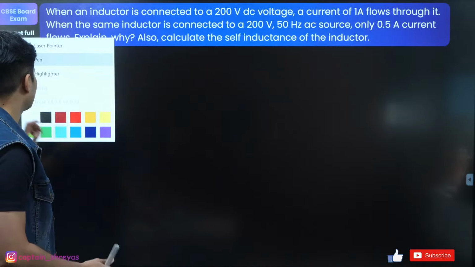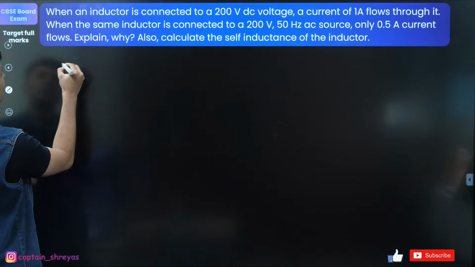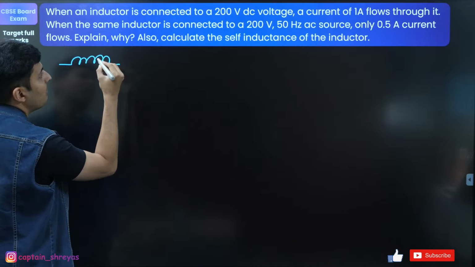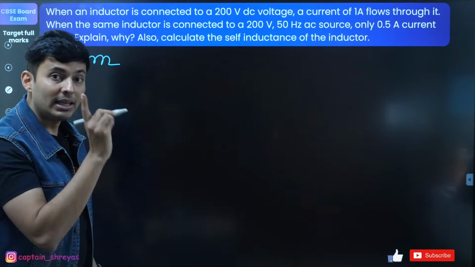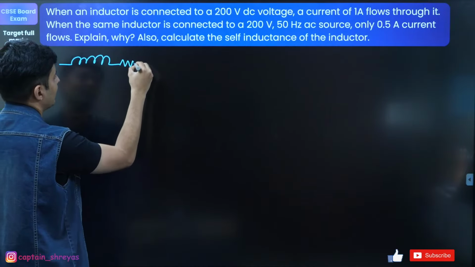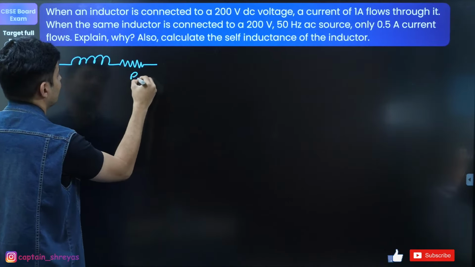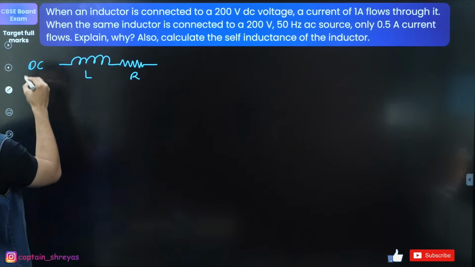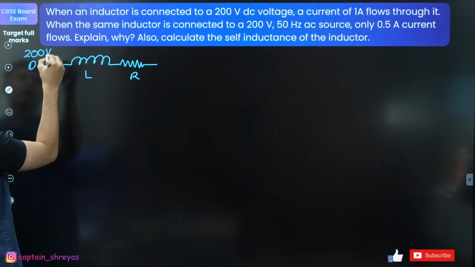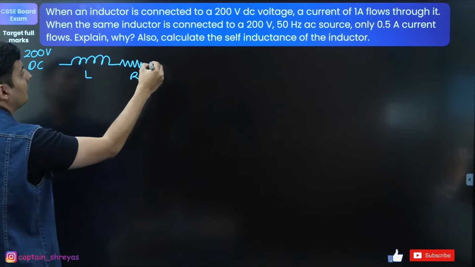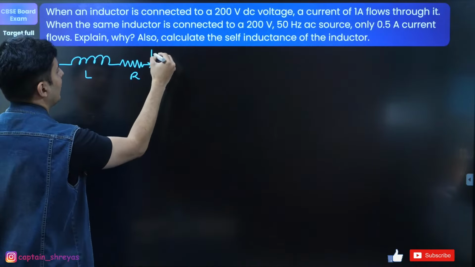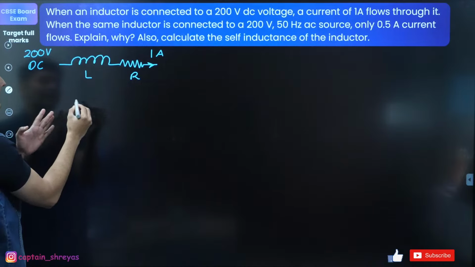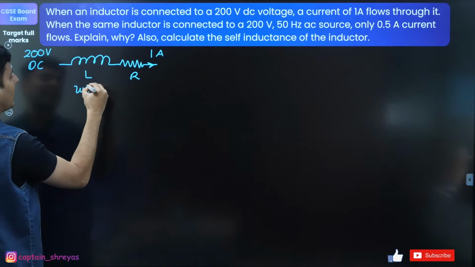Okay, how to solve this question? First part, in case of DC, because there is some current flowing even in DC, that means the inductor has some resistance. That is the inference. When you put in 200 volt DC, the current flowing is 1 ampere. We know in DC the inductor just behaves like a wire.